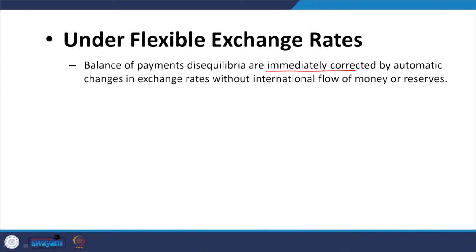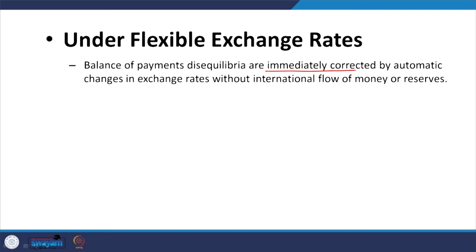Now, under flexible exchange rate, I just wanted to clarify that balance of payment disequilibria are immediately corrected. But in case of fixed exchange rate, it is not immediately corrected. It takes a long time to correct by using the flow of foreign exchange reserves.